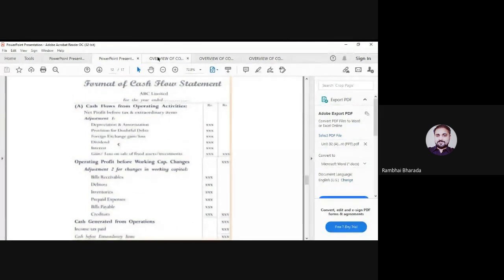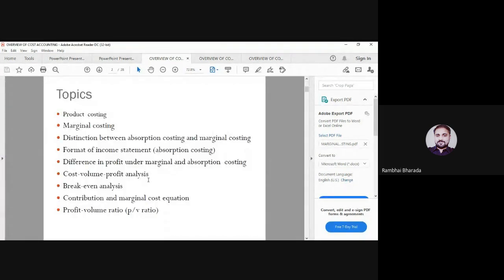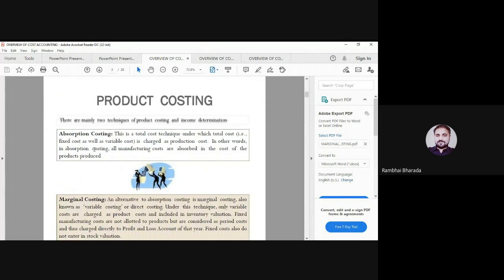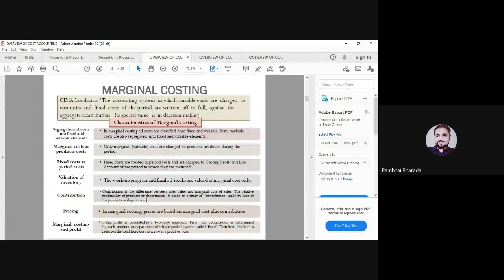Now, unit number 3, marginal and absorption costing. In this unit, again, the terminology is very, very important for all of you. Absorption costing, marginal cost, total cost, variable cost, fixed cost, work in progress, contribution, all these terminologies are important and may be asked as a 1-mark question.